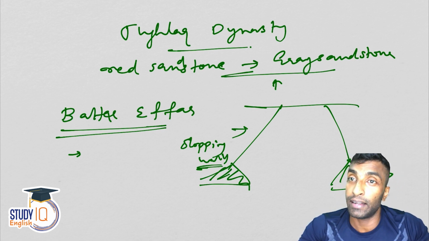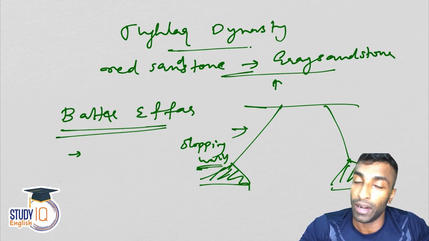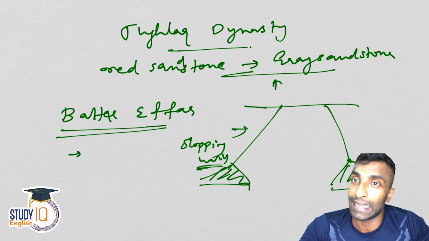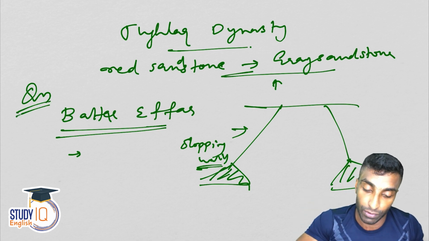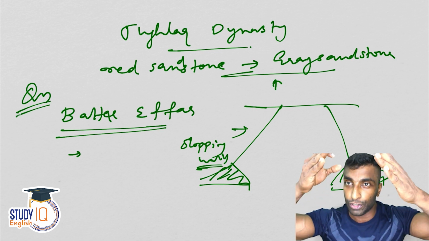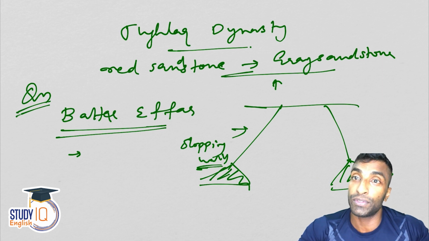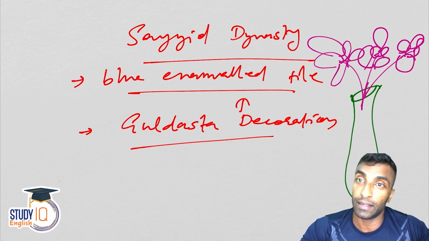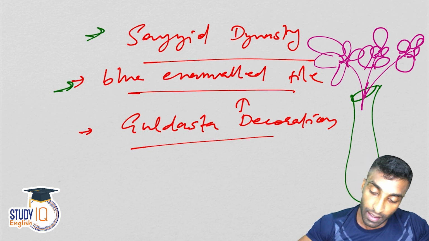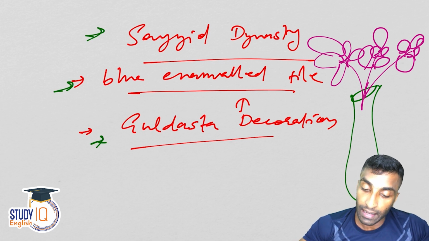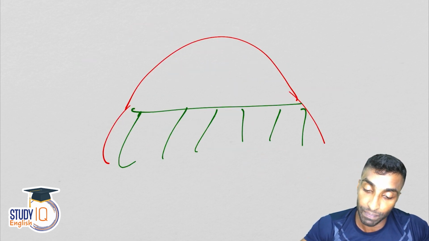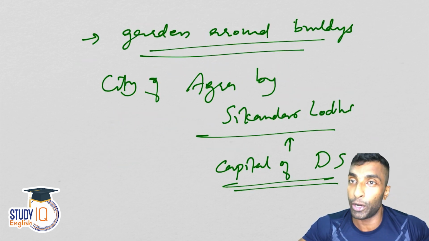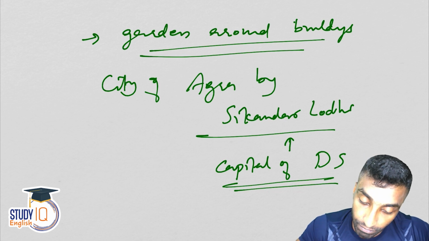So next is Tughlaq dynasty. They believed that the building has to be stronger rather than beautiful, and they shifted from red sandstone to grey sandstone. And the batter effect, in case you get a question about this batter effect, it is actually a sloping wall to give strength to the architecture. It doesn't look that great like the others, but it's very, very strong. Okay, so then the Sayyid dynasty introduced blue enameled tile and guldasta decoration, and then the Lodhis introduced double dome, and then garden around the buildings.